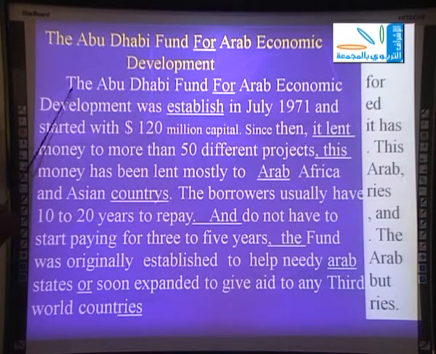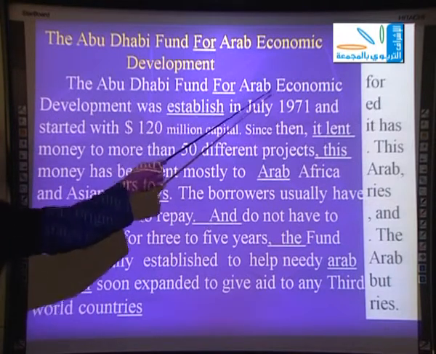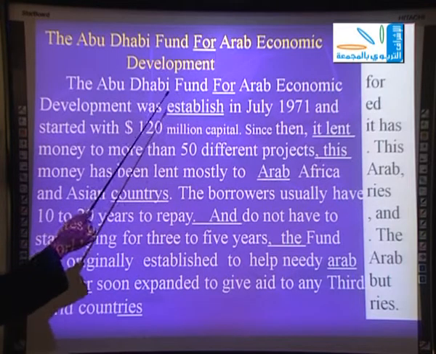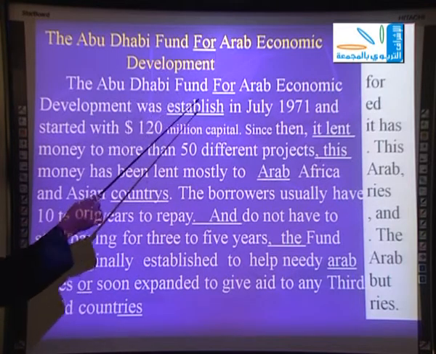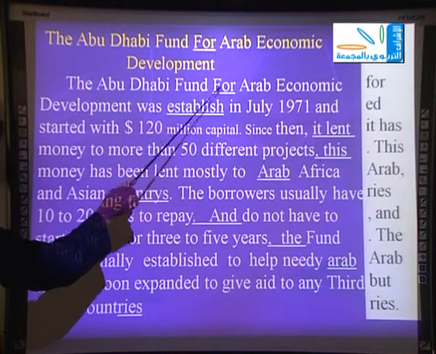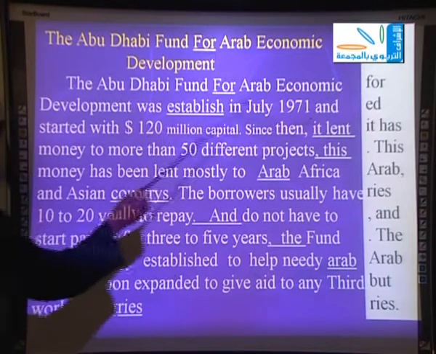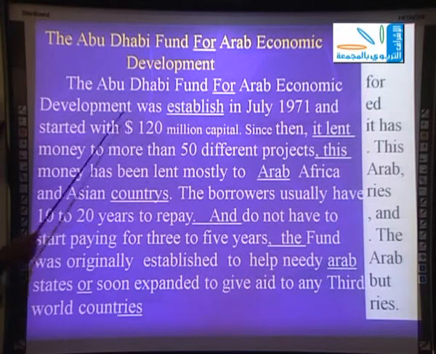The first line of the paragraph here, the Abu Dhabi Fund for Arab Economic. We have a mistake here: for, it should be small letter, small f. Okay? We changed it into small f instead of capital F.